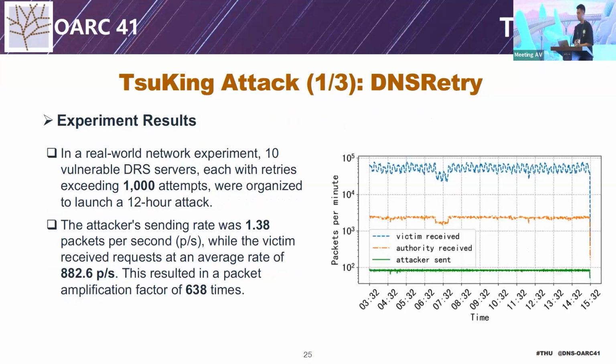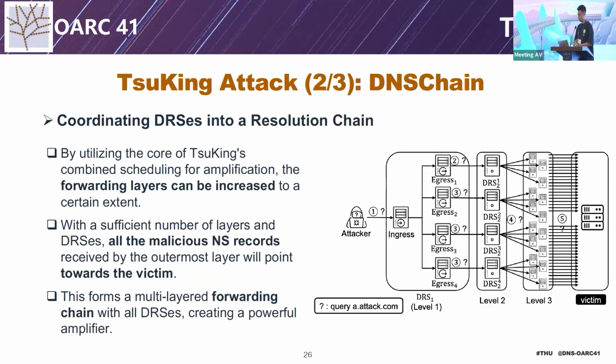To validate the DNSRetry attack, we select 10 DNS with over 1,000 retries and observe the traffic for half a day. Results show that we gain a packet amplification factor of 638. The second attack is DNSChain that coordinates DNS onto a resolution chain.